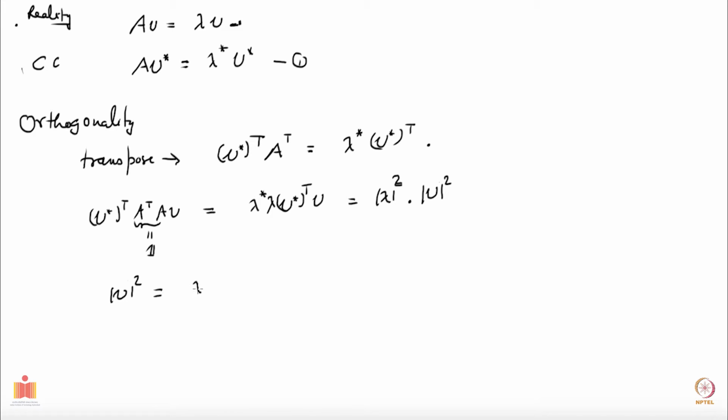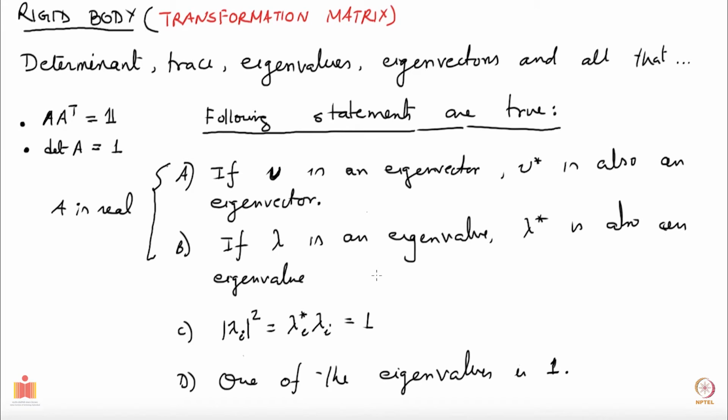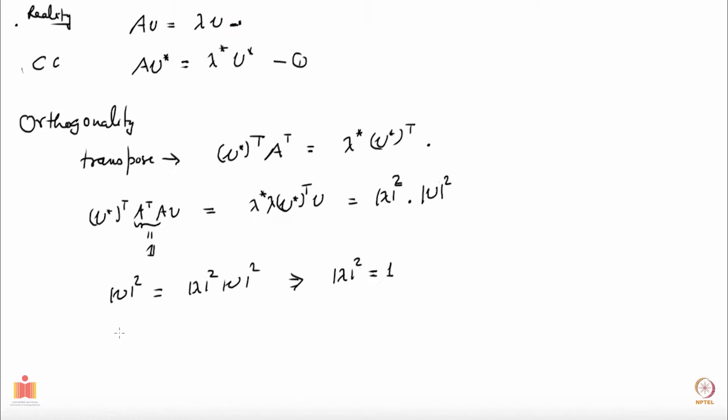On the right hand side you have mod lambda squared times V squared, and from this you can conclude that all the eigenvalues are unimodular. Okay, they all have magnitude 1. So this is my which claim? This one. This follows from A transpose A is equal to 1.